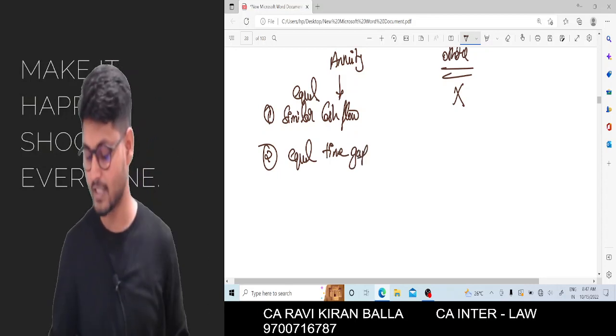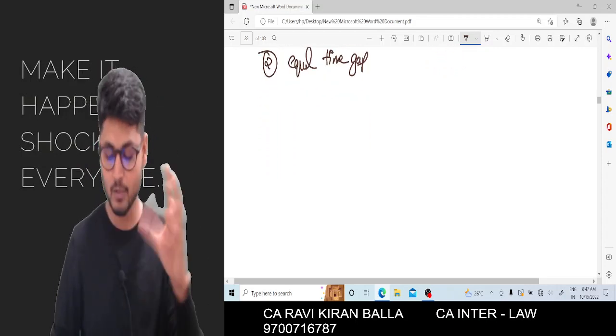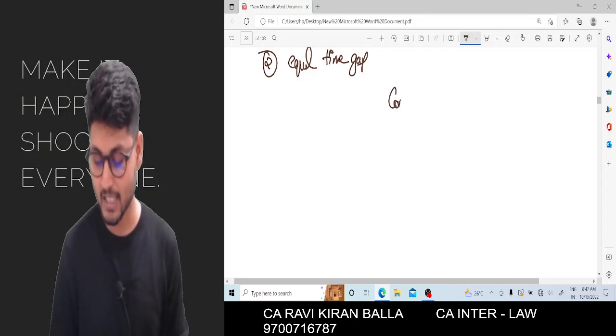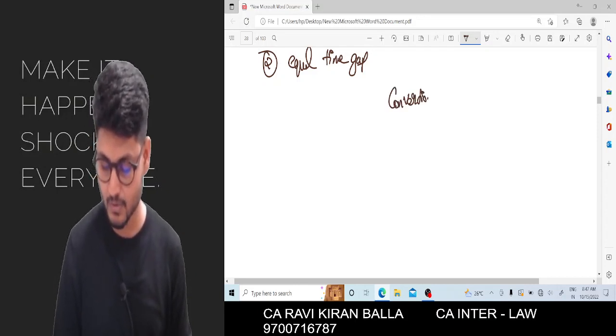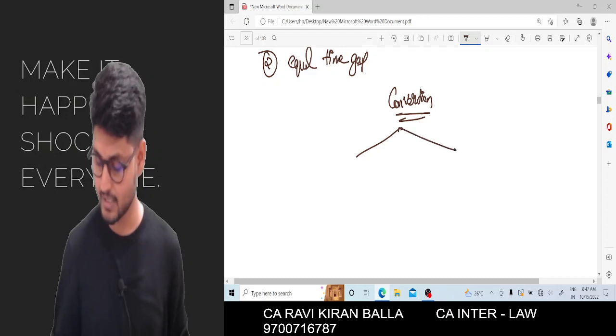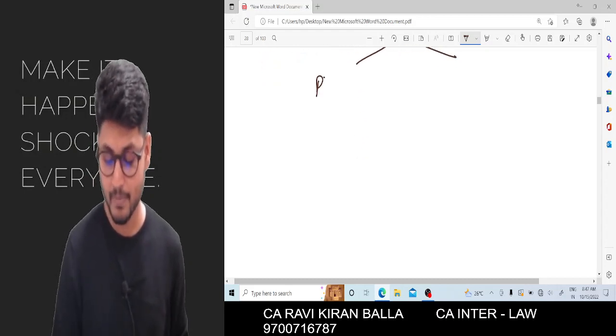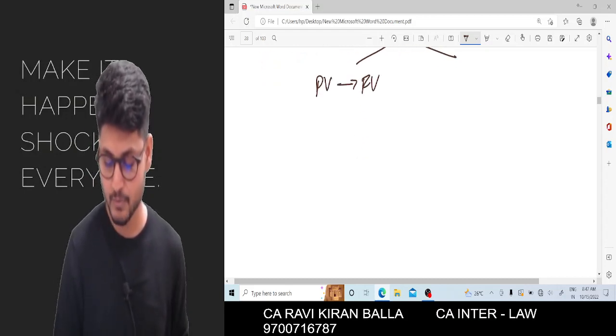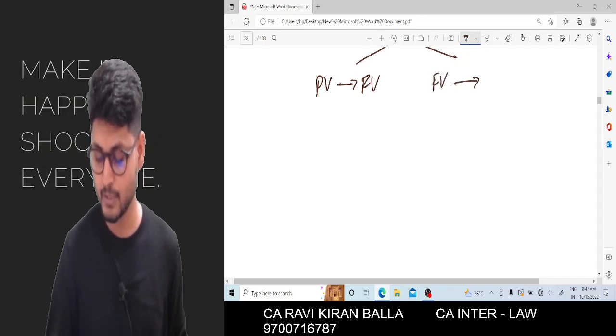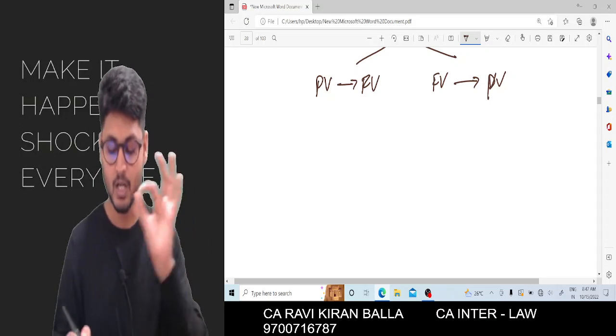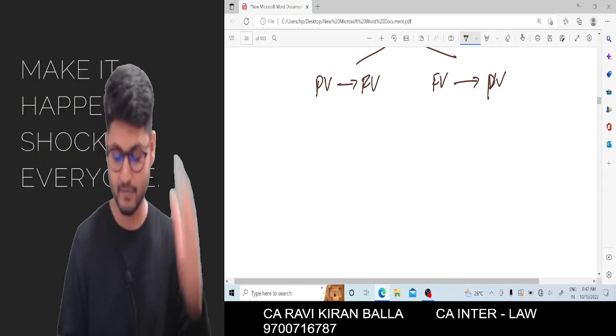When it is there, it is called as what? Annuity. Now we just need to observe conversions. Conversion, that is from present value to future value to present value. How to calculate future value from present value?